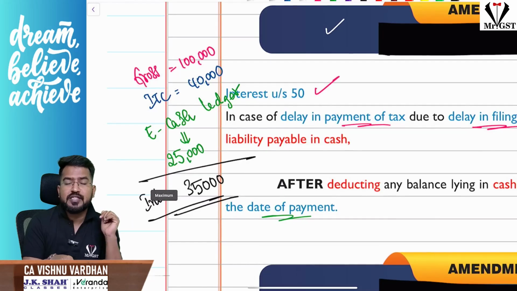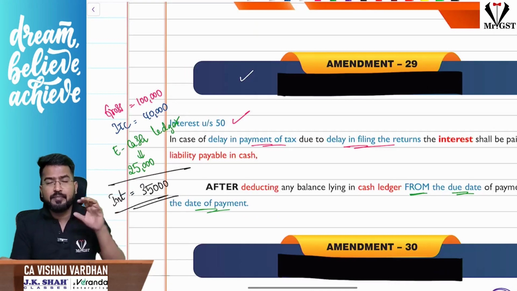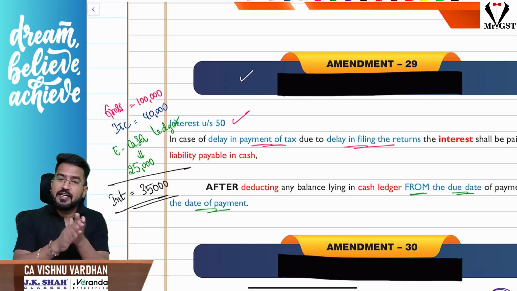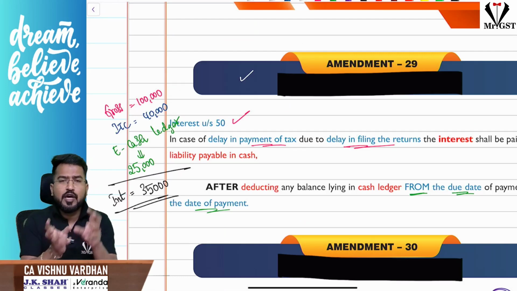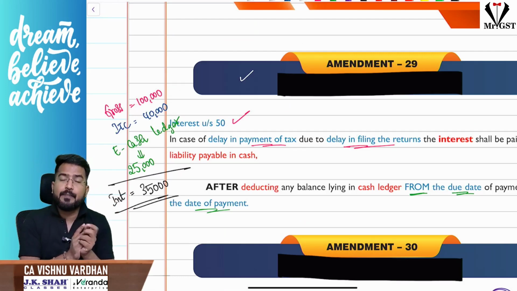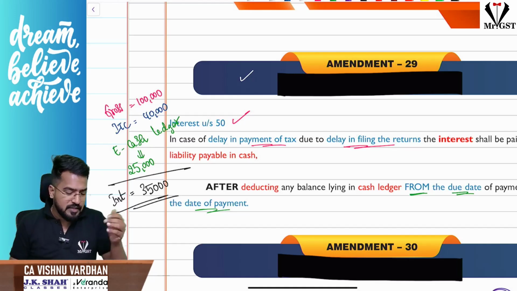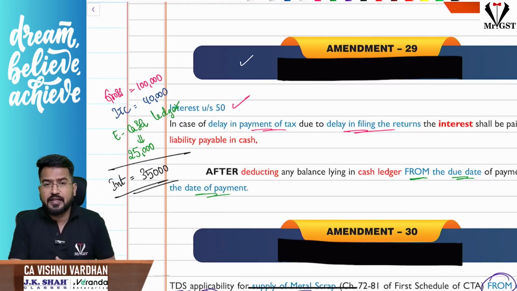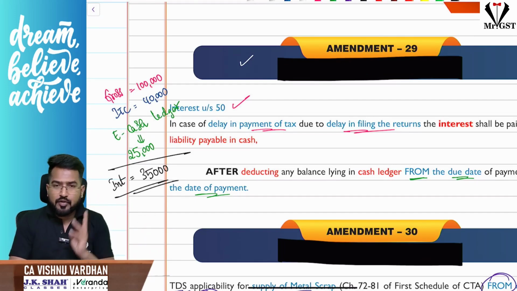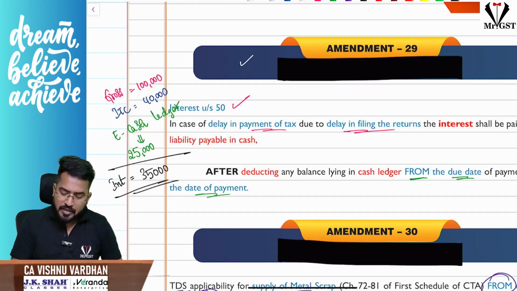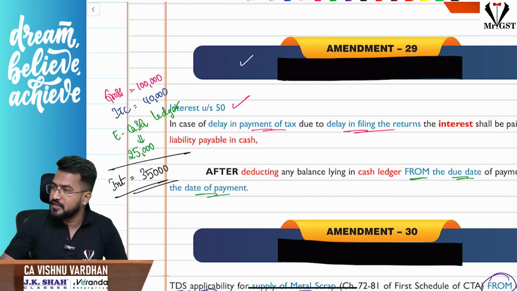But now there is one more extra point. Suppose during that period, from the due date of filing the return till the date of filing the return, you have some amount in the e-cash ledger also, then that amount also you can exclude and only on the balance amount you have to pay interest. Suppose from the due date till the date of filing the return, I have a balance in the e-cash ledger of 25,000, ITC 40,000, cash ledger balance 25,000, so total 65,000 is already there. So, only on the balance 35,000 I have to pay interest. That is the next amendment.